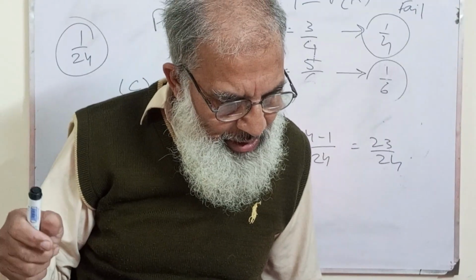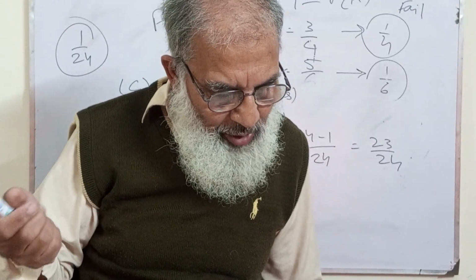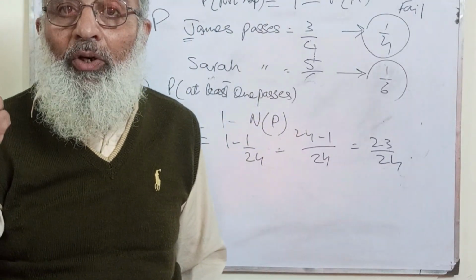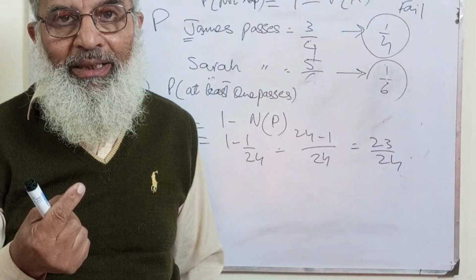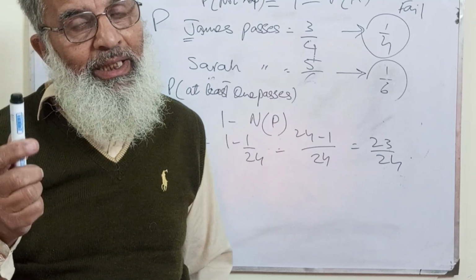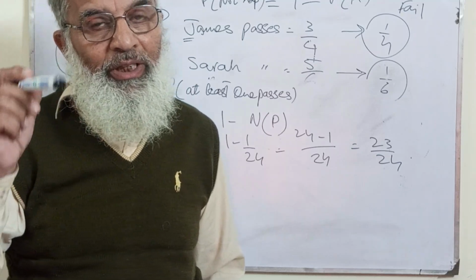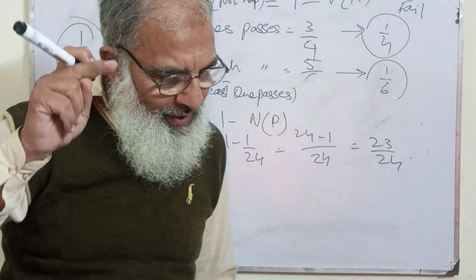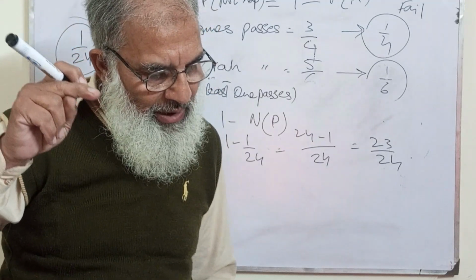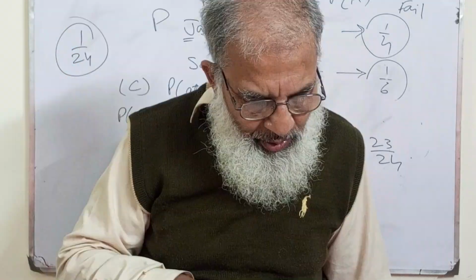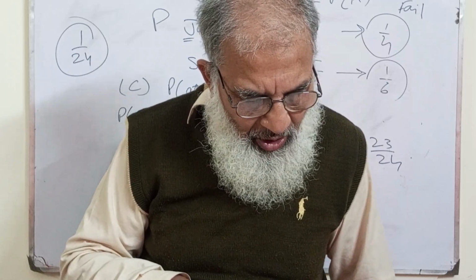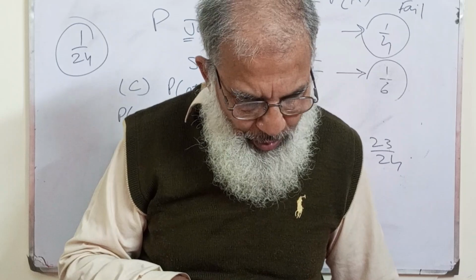And what is the next part? Either James or Sarah passes, not both. Again, this is for the not of what we calculated in our first example. It is written that either James or Sarah pass, not both.